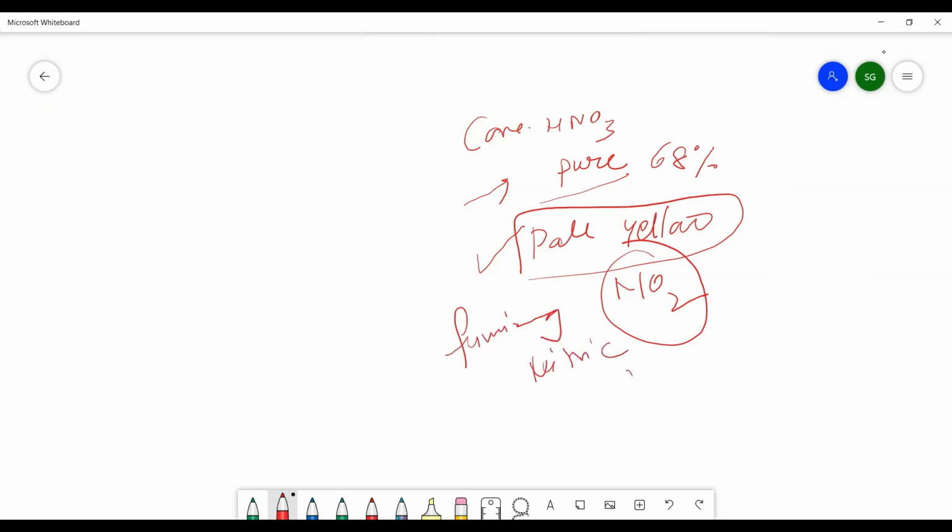In this case, you can see if the pure concentrated HNO3 is there, it is colorless. But whenever NO2 is mixed in it, it becomes impure concentrated HNO3, which is pale yellow in color, and this is fuming nitric acid.